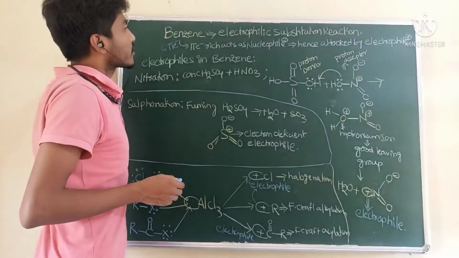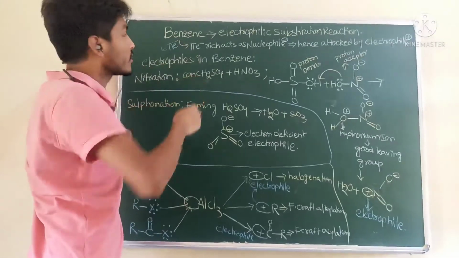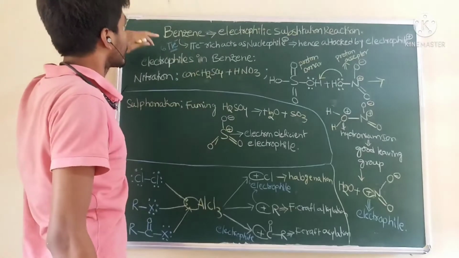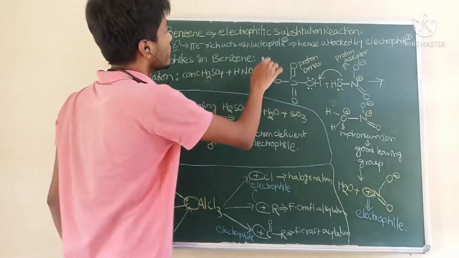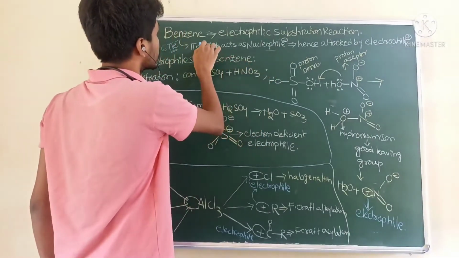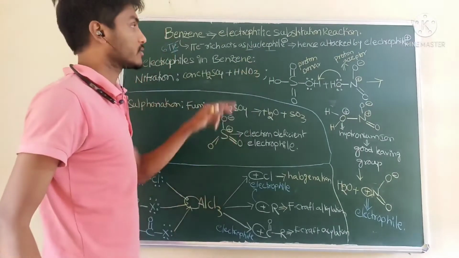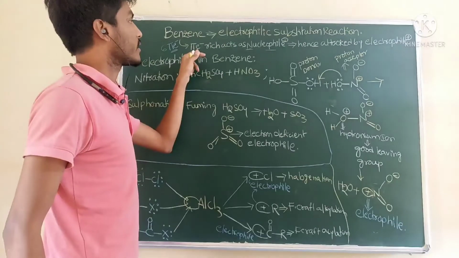Now the topic is electrophilic substitution reaction in case of benzene. Benzene contains 6 pi electrons, so it is pi electron rich, electron rich. Hence it acts as a nucleophile, having negative charge. Why? Due to the presence of 6 pi electrons.